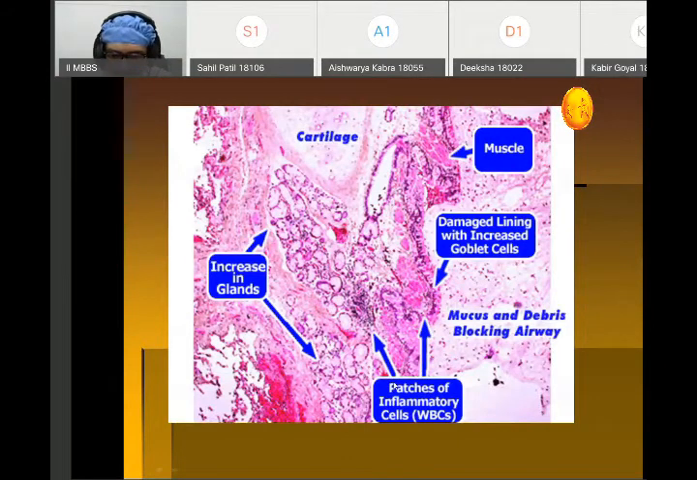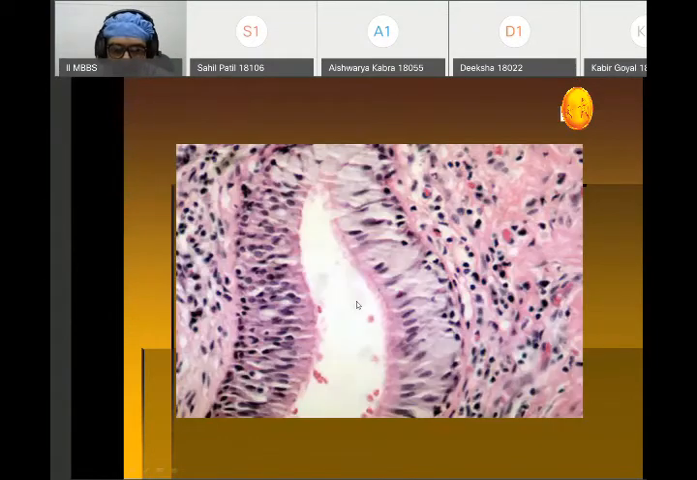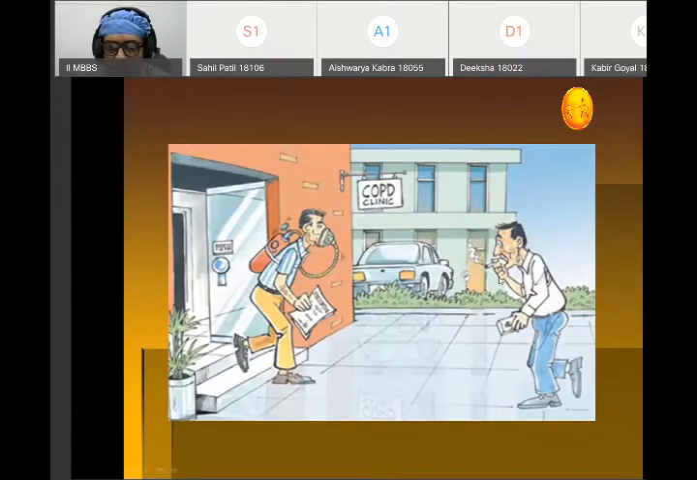So the features are, there is damage to the lining epithelium, there is increase in number of the goblet cell, there is presence of mucus and debris within the air space. Within the lumen, there is increase in number of the mucosal gland, and there are focal areas of inflammatory infiltrate. Again, in this diagram, you can see there is damage to the lining epithelium, there is hyperplasia, and the surrounding stroma shows inflammatory cell infiltration. So this is what happens in case of chronic smoking.